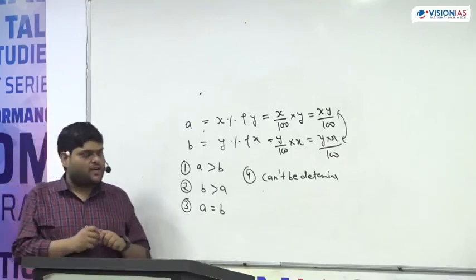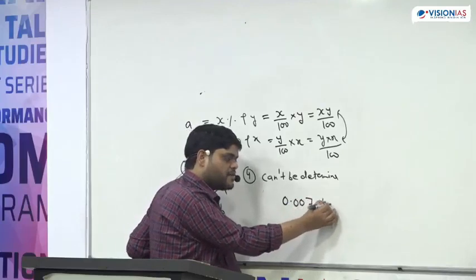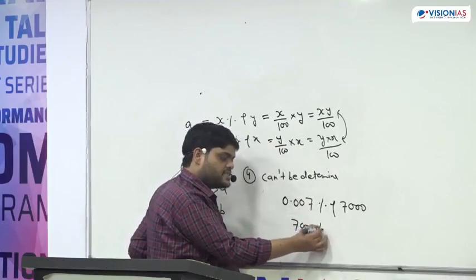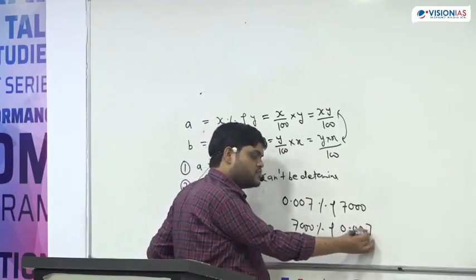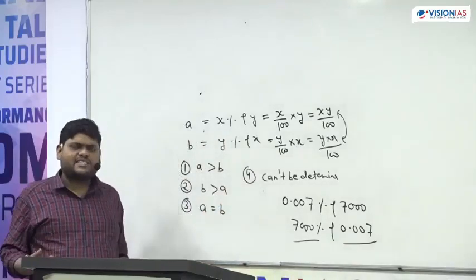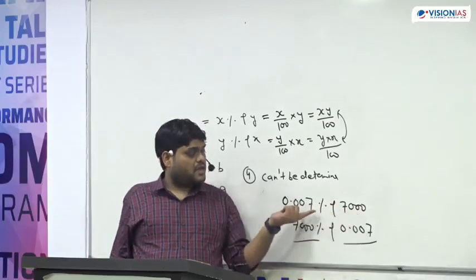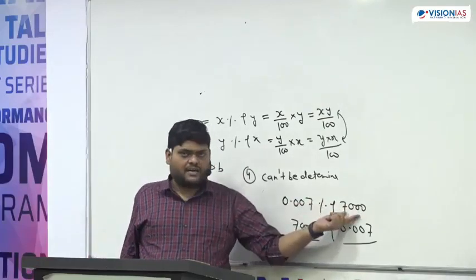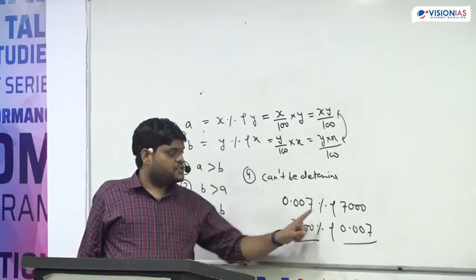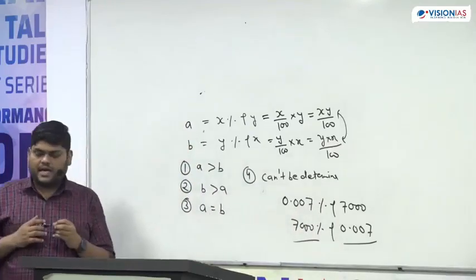So you can understand, sometimes they will confuse you like this: 0.07% of 7,000 or 7,000% of 0.007. Both should be equal. Because in examinations sometimes it happens that we see this is the smaller percentage and this is the bigger number, and we get confused. So always understand these both should be equal.